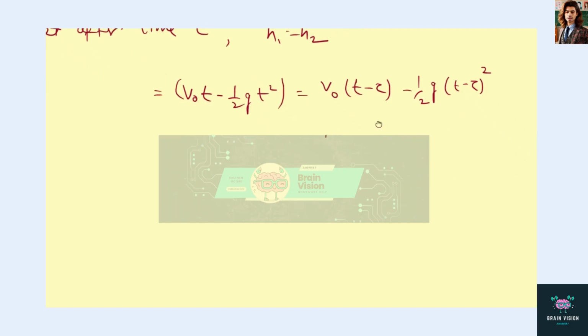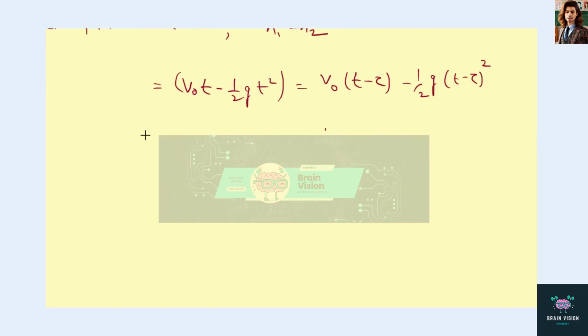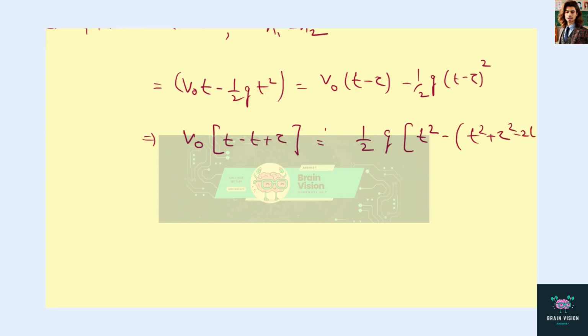This can be written as v0 into (t minus t plus tau) is equal to half g into (t square minus t square plus tau square minus 2t tau).